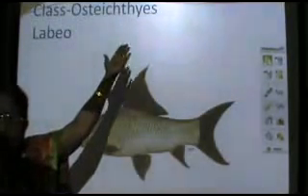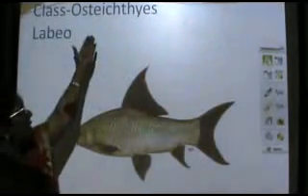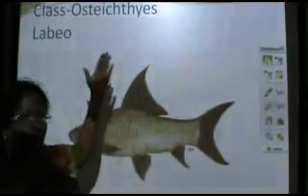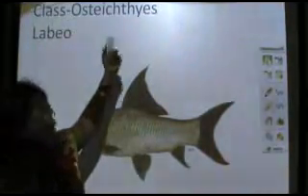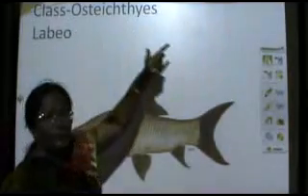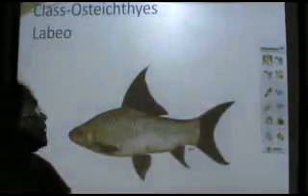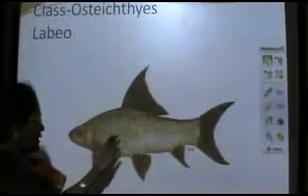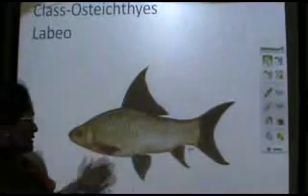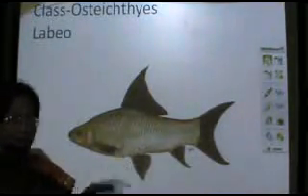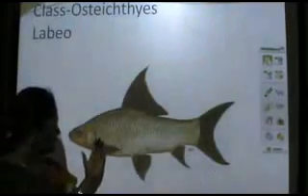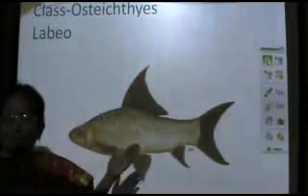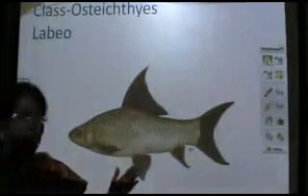Osteo, again you are familiar with. Osteo means bone, ichthys is the study. So the study of bony fishes is called Osteichthyes, and we come first to the shape of the body and then the other details in comparison with that of the cartilaginous fishes. Now here you find the body is spindle shaped in Labeo, which is commonly called rohu, which is an edible fish.